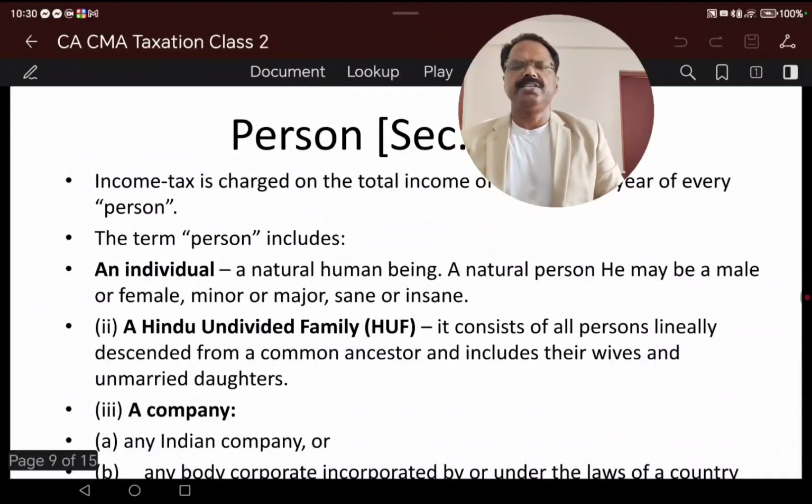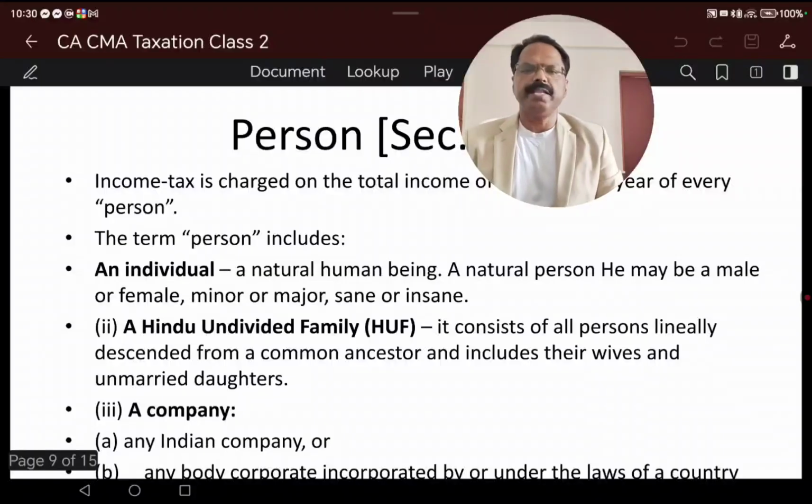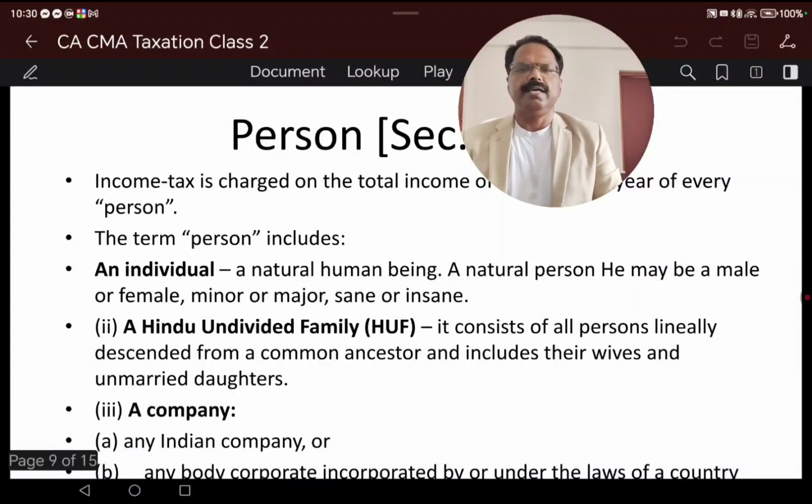A person includes an individual. Individual in the sense of a natural human being, a natural person who may be male or female, a minor or a major, a sane person or insane person; those all come under individual. So individual is a natural person.